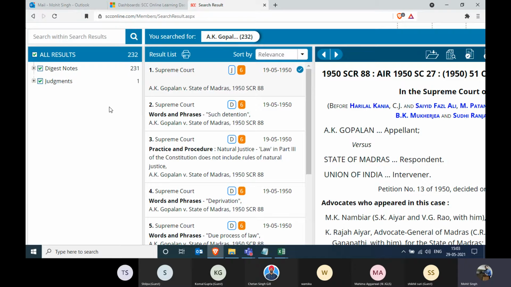The most important aspect of this particular tile is it gives you all the law points with respect to that judgment. Law points in the form of digest notes which we have made for you. As you can see, this one judgment, a pretty old judgment from 1950, contains about 231 different points of law that were discussed in this judgment. Not only that, we do not only give you the heading, but something extra. We also give you the information that on whichever law point was discussed, what was the opinion from the judges, if there was a concurring or dissenting opinion, if there was a majority or minority opinion. So everything will be given in the capsulation format of a digest note.